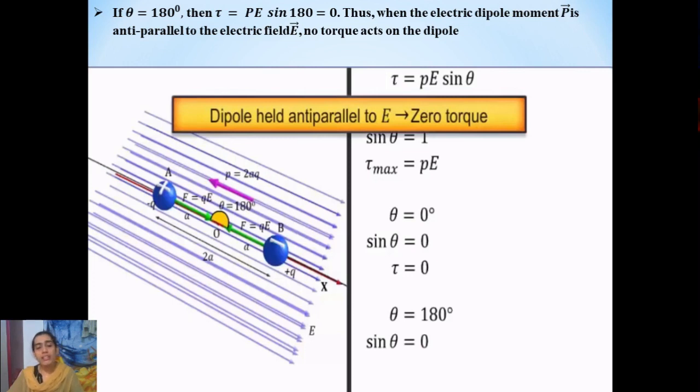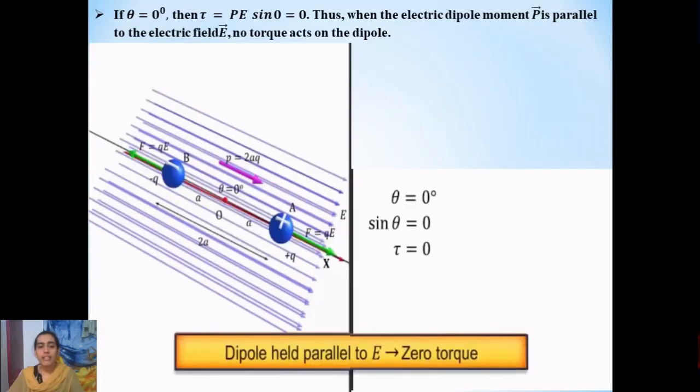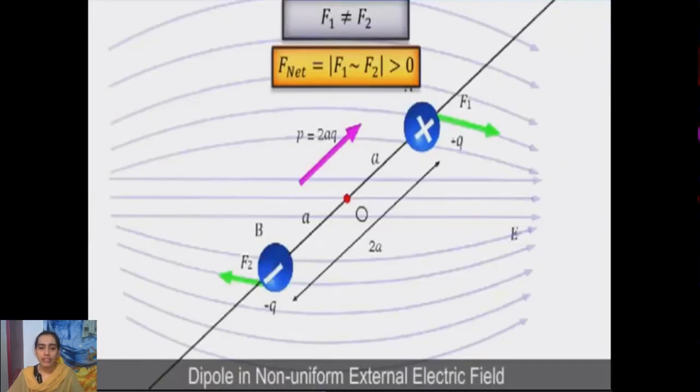And also we had discussed about the electric dipole when it is placed in a non-uniform electric field, right? Non-uniform electric field means field lines will be either curved or straight, right? So in that case, what we observed is, although the electric dipole experiences a net force, it will not experience a torque, because the forces acting on the two charges of the electric dipole will be unequal. Therefore, it will not experience any torque, right?